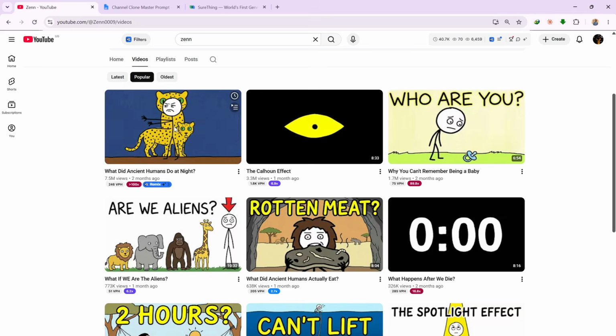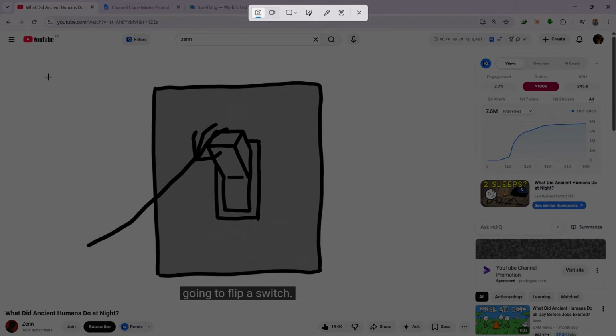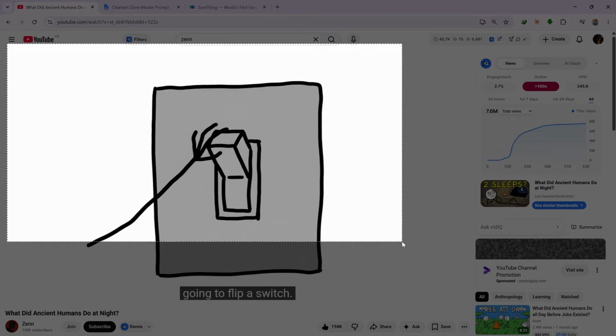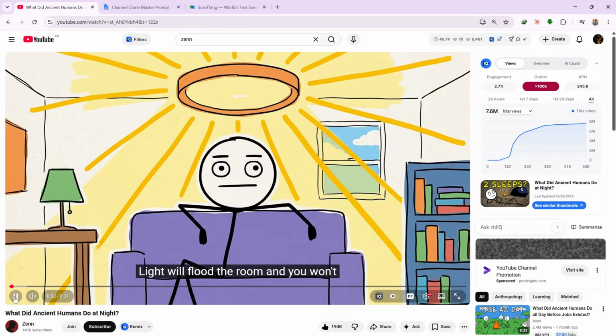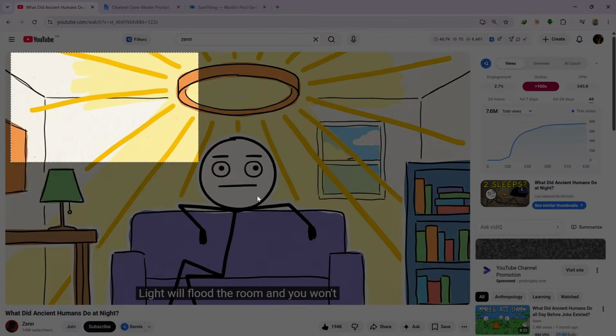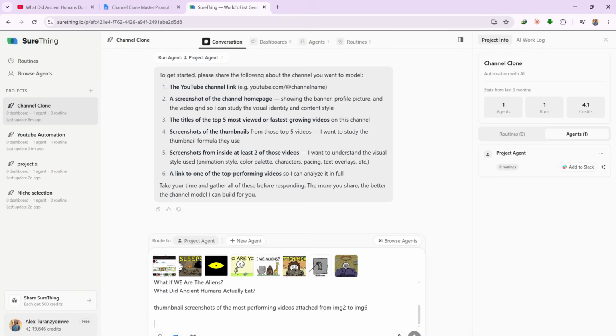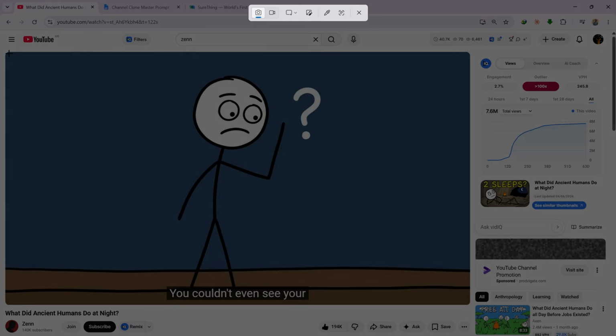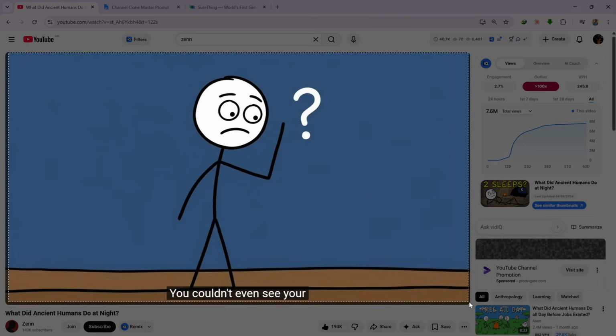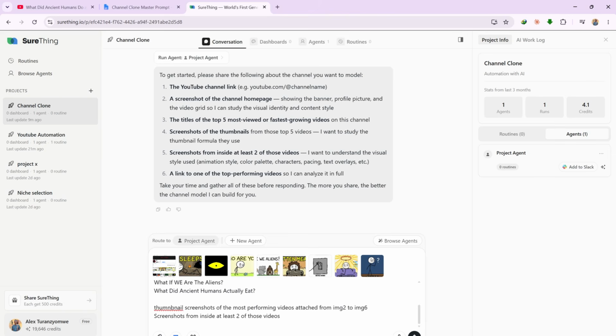Go back to the channel, open the video, play it through, and pause at different points as you take screenshots at random intervals. These visuals are what tell the agent the animation style, the color palette, the character design, and how scenes are framed. This first stage takes the most input from you, and that is intentional. The more information you give the agent at this stage, the less you have to do in every stage that follows, because it will have enough context to operate on autopilot.